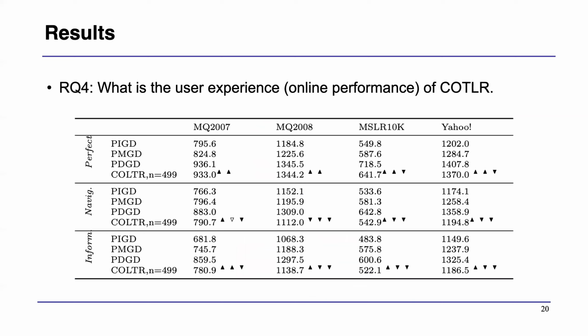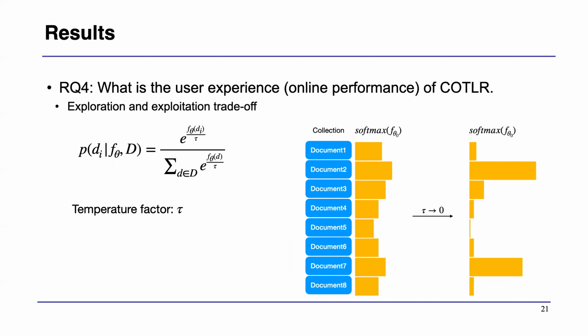Finally, our last research question is, what is the user experience for our method? So the online performance, our method is actually not doing so well. It is always better than the interleaving baseline, but for multileaving and state of the art, it is always worse. So I guess the reason for this is because our counterfactual method is using softmax to sample documents from the collection. So there is a chance that you sample a very bad document into the result list, which will hurt the user experience.